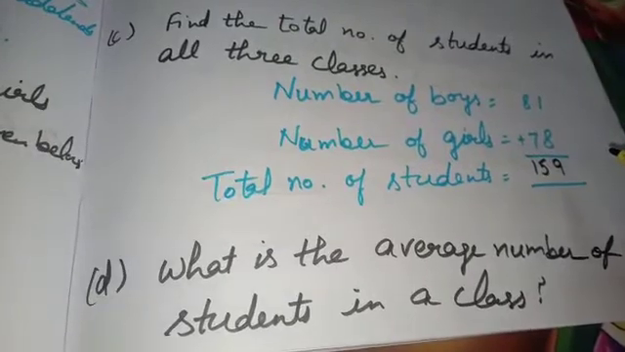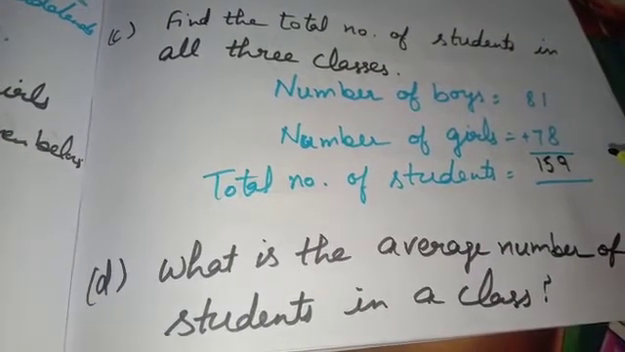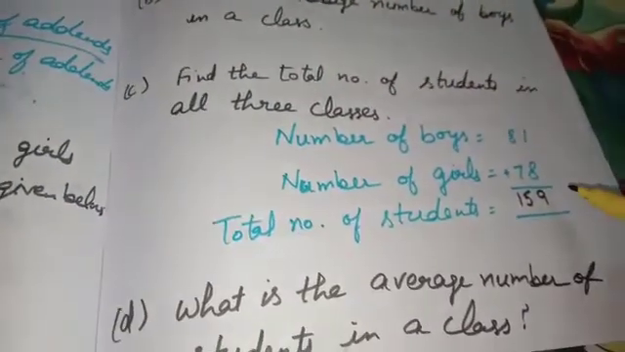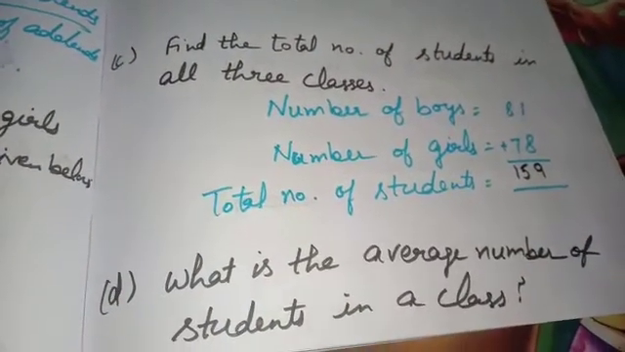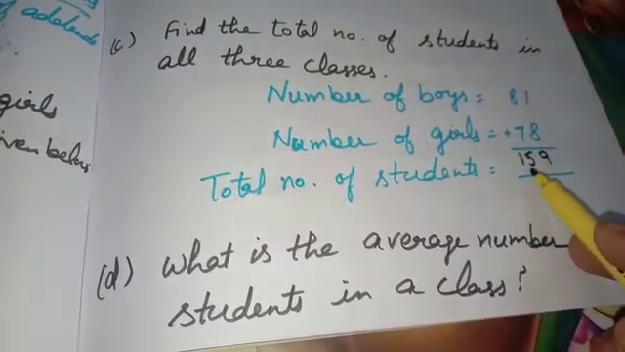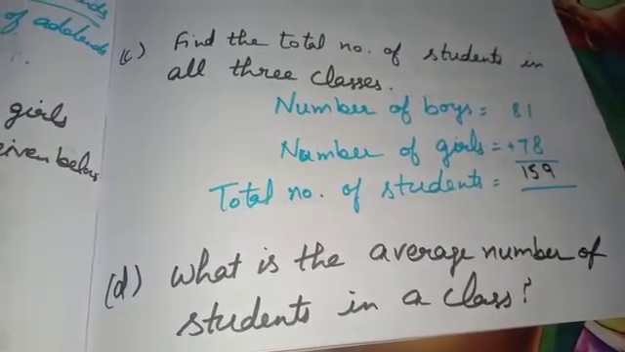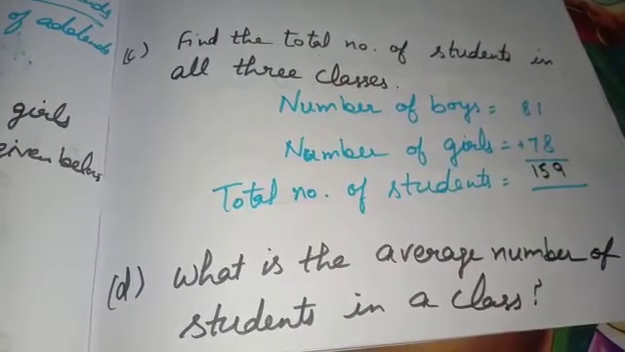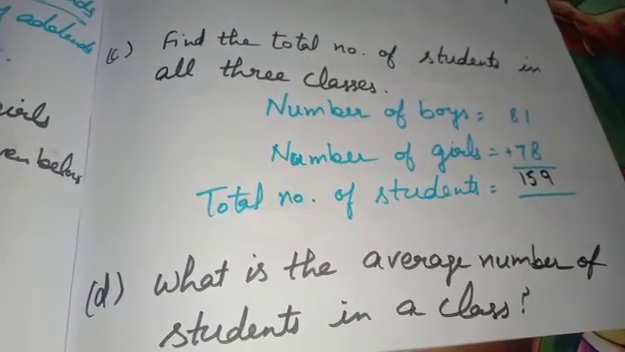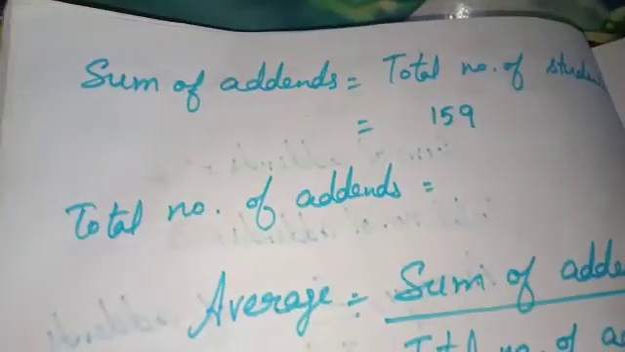What is the average number of students in a class? In our A and B part, we found the average number of boys and girls. Here we need to find the average number of students, means total number of students divided by number of addends. How many addends will be here? Come on, tell. Yes, as 3 classes are given, so number of addends will be 3.